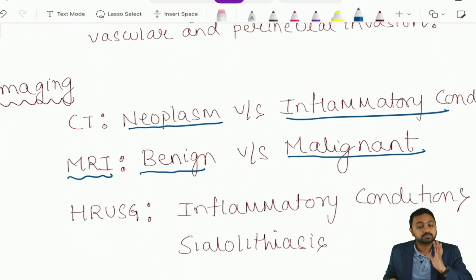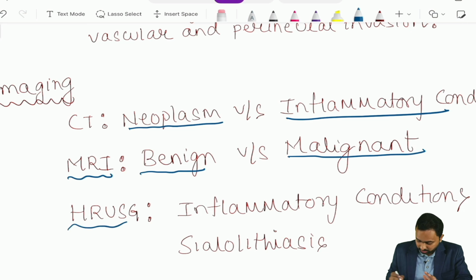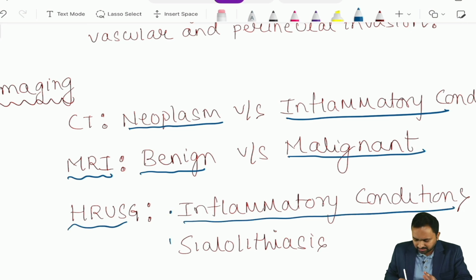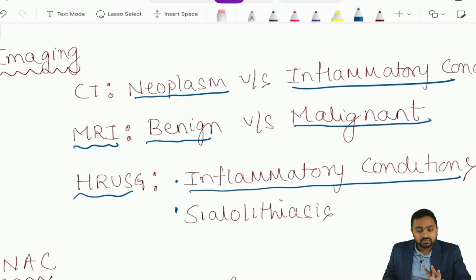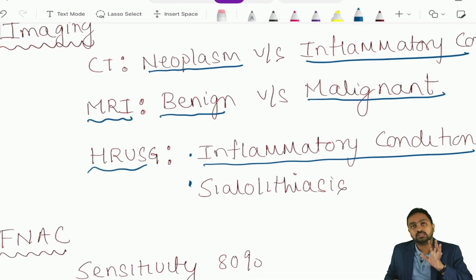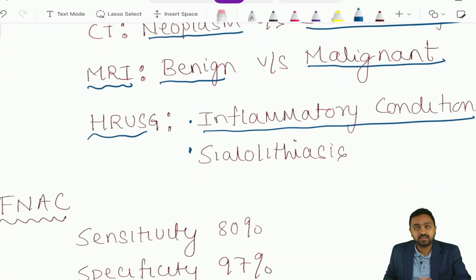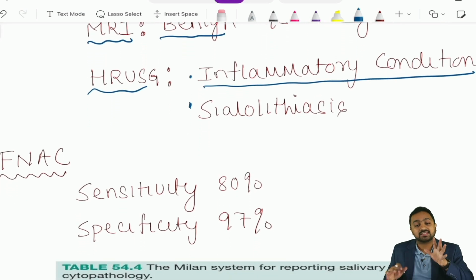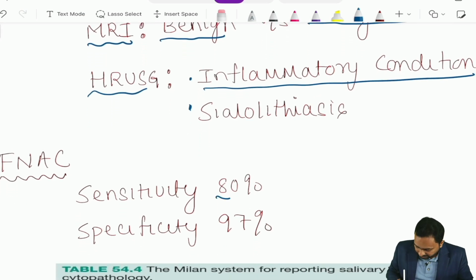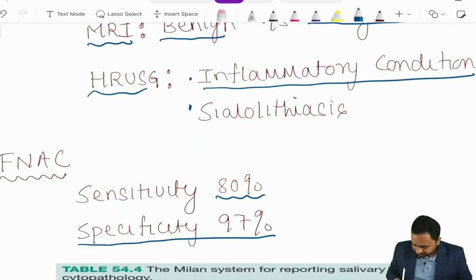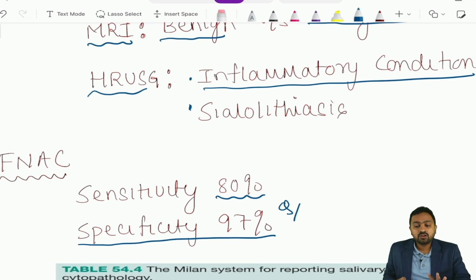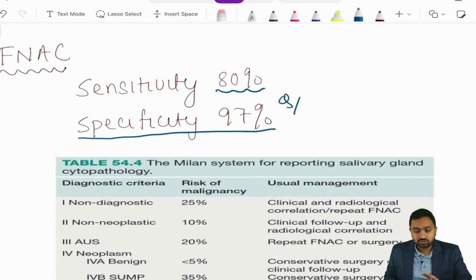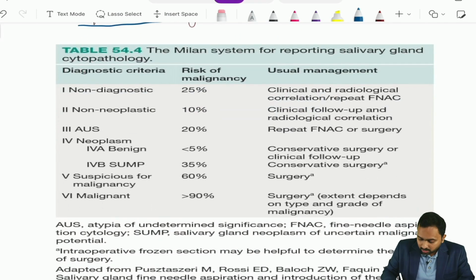And we have your HRUSG, which is good for your inflammatory conditions as well as for your sialolithiasis. Now, we do an FNAC for the parotid tumors, or the salivary gland tumors, because it has a good sensitivity of 80% and a specificity of 97%. Now, for reporting of your salivary gland cytopathology, there is a system which is your Milan system.